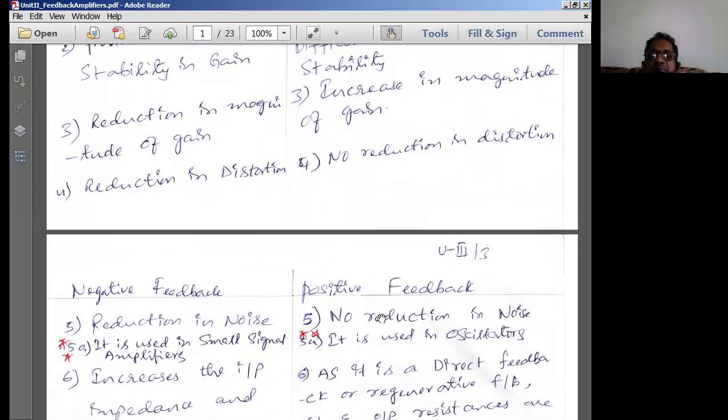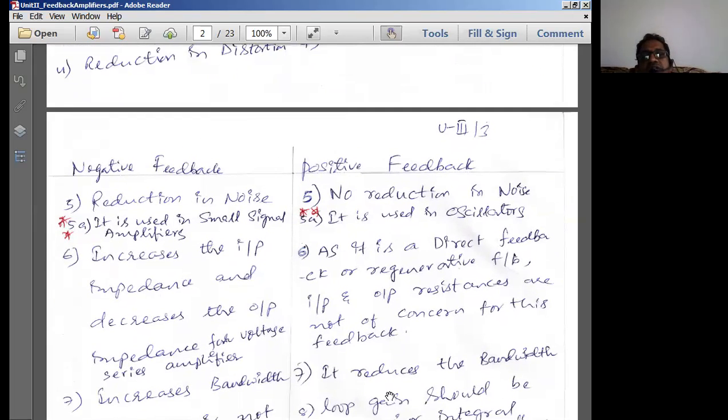Distortion means, please remember, that the shape of the output signal from an amplifier is going to be a little bit different from the shape of the input signal. In case distortion is going to be more. If distortion is zero, the shape of the output signal is going to be an exact replica of the shape of the input signal, means what? Distortion is zero. So for zero distortion, the input shape will simply be preserved on the output side. If distortion is there, the shape of the input signal is going to get distorted at the output side. That is what is called distortion.